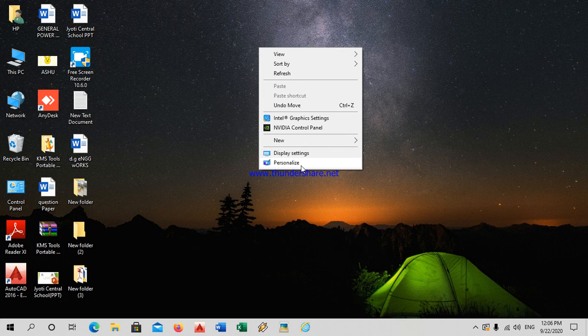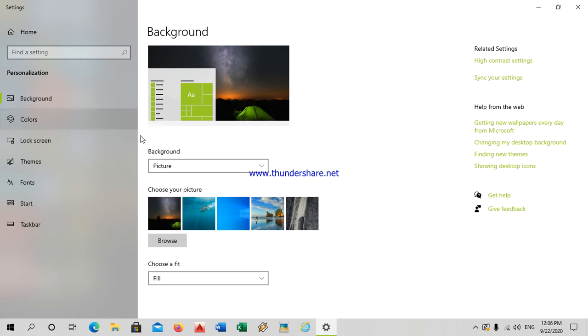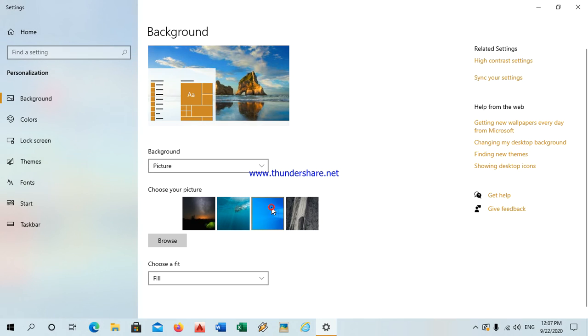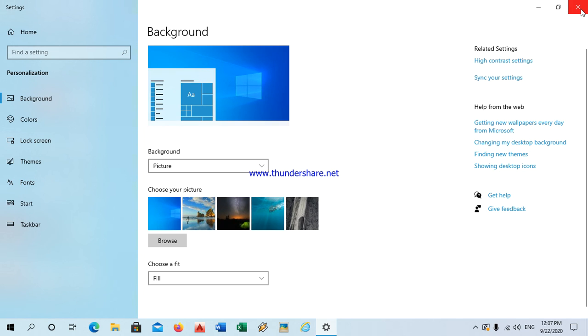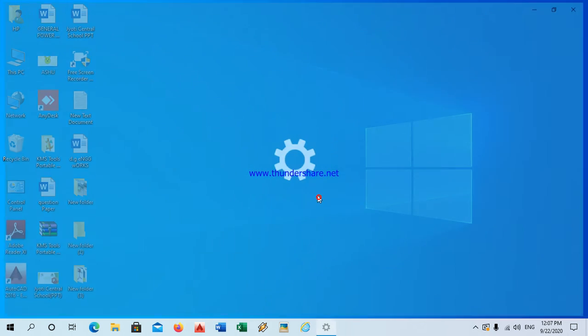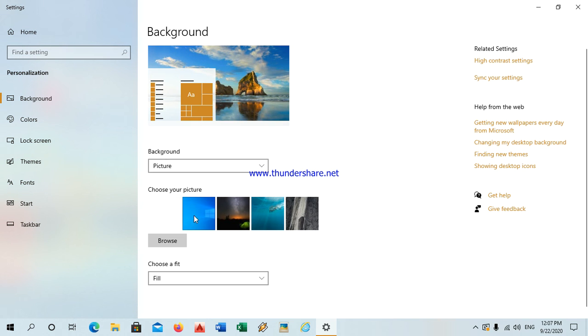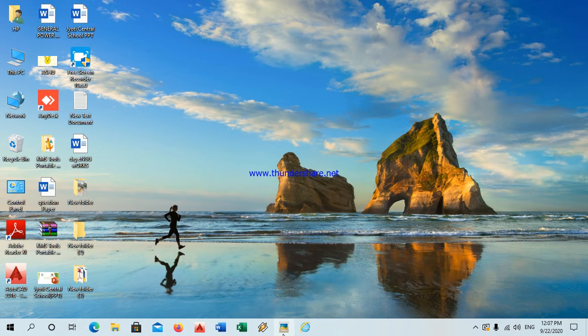How? Right click on the blank area, personalize. Okay, here is the background. Okay, this has been changed. Just close it. See, it has been changed now. Again, one more time I will change the background. See, okay, I will show you all this in our new lab.